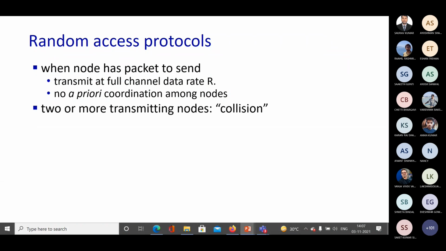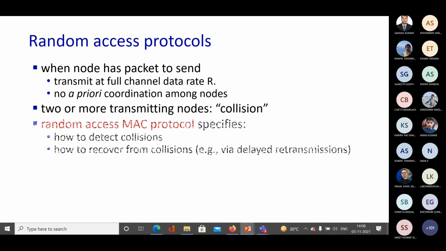But understand that if there is a scenario where more than one node is trying to transmit packets whenever they are generated, the probability of collision becomes much higher. So this non-coordination among nodes simply leads to collisions.